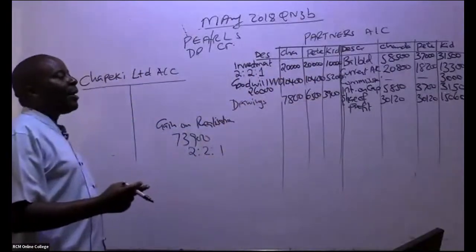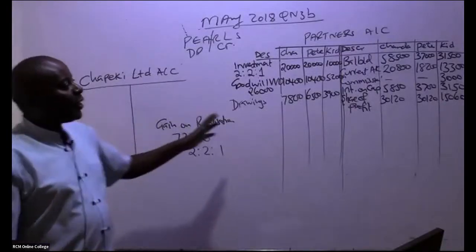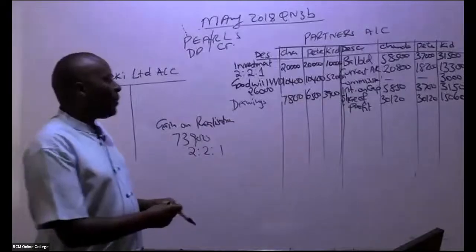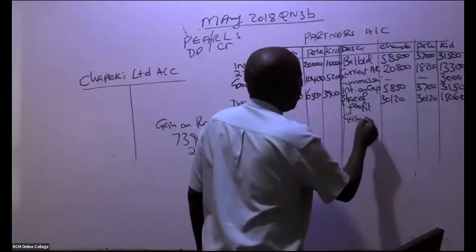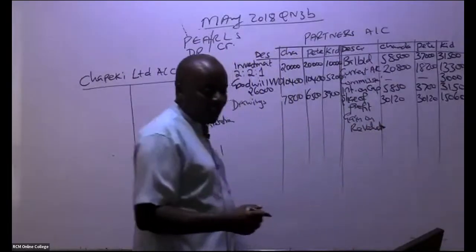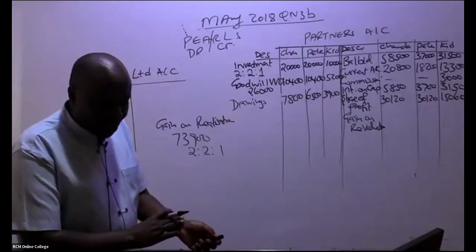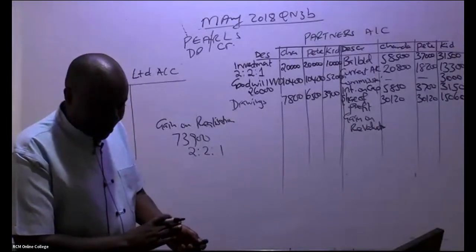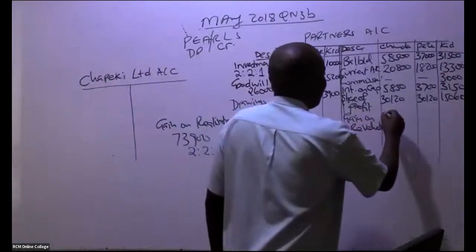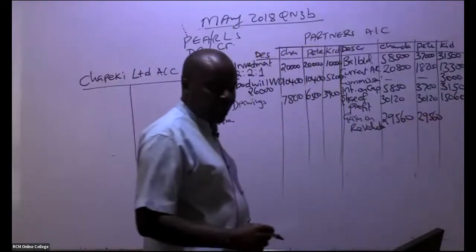Where am I going to write this gain? Remember, the gain has come on the debit side. When these guys were getting commissions or interest, or when they gained, you credit their accounts. So come and give us the gain on revaluation. How much do we have here? I'm told 29,560, right? Thank you, Nancy. 29,560. And then lastly, we have the smaller one.